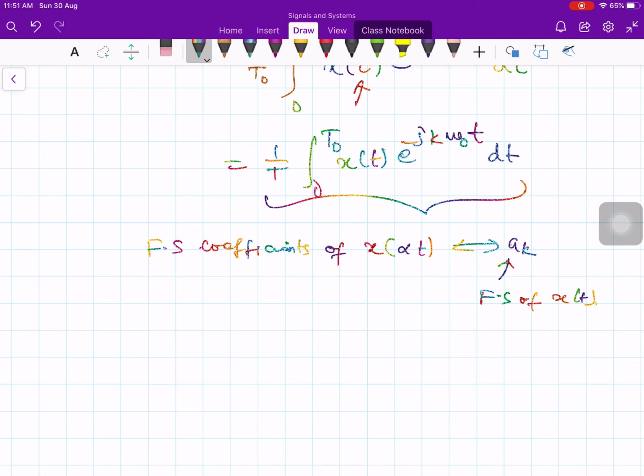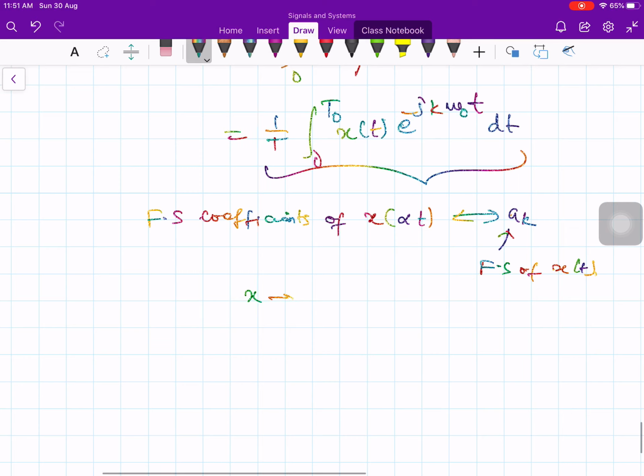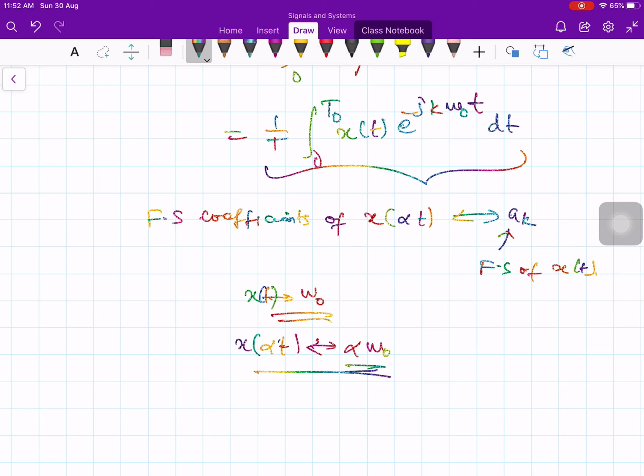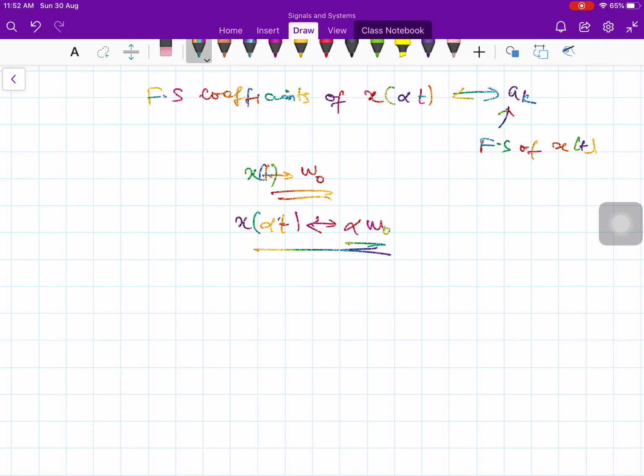See, the Fourier series coefficients of x of t and x of alpha t are the same, but the frequency component changes from omega naught to alpha omega naught. See, x of t has omega naught and x of alpha t has a frequency component at alpha omega naught. The coefficient does not change, but the spacing between the coefficients will change. So that's what we remember. Initially it has omega naught, 2 omega naught, 3 omega naught, minus 2 omega naught, minus 3 omega naught, like that. This is for x of t.